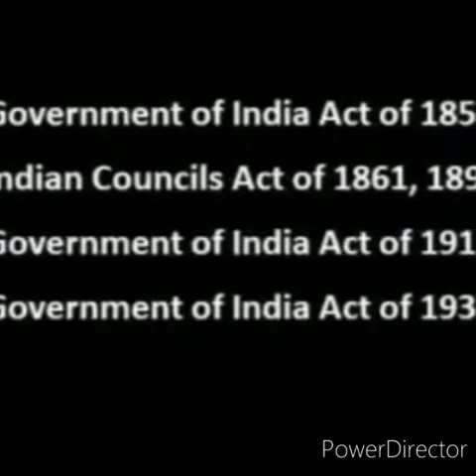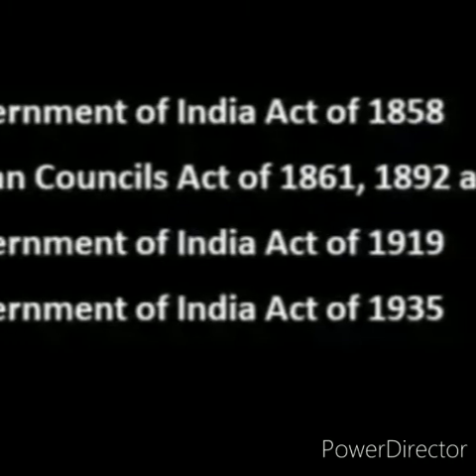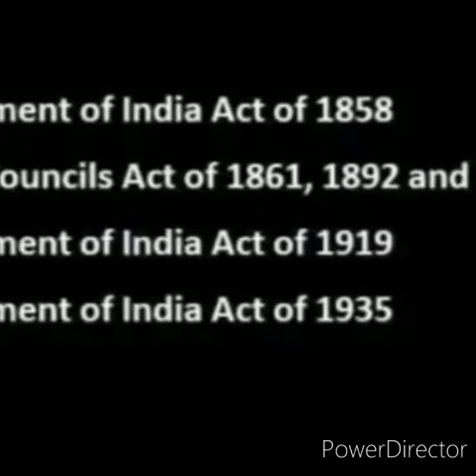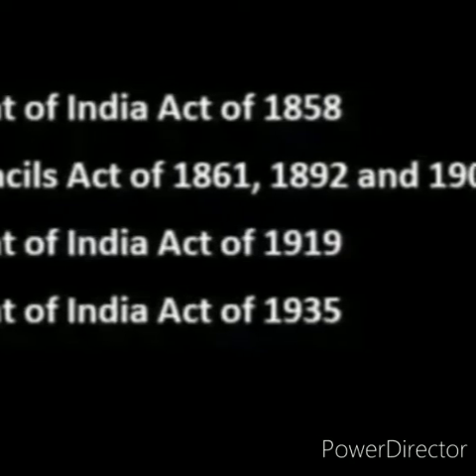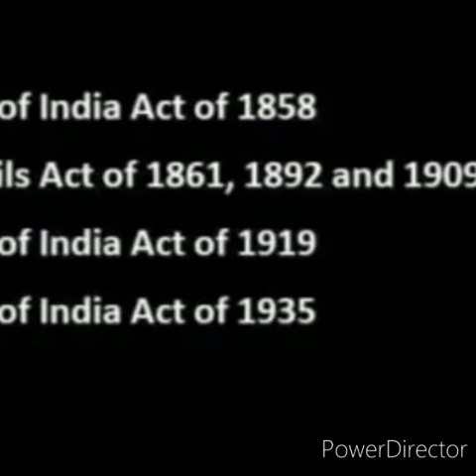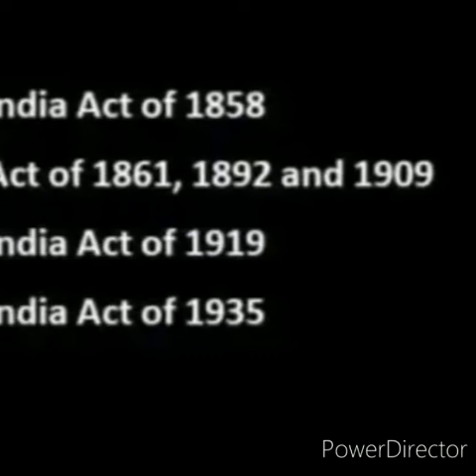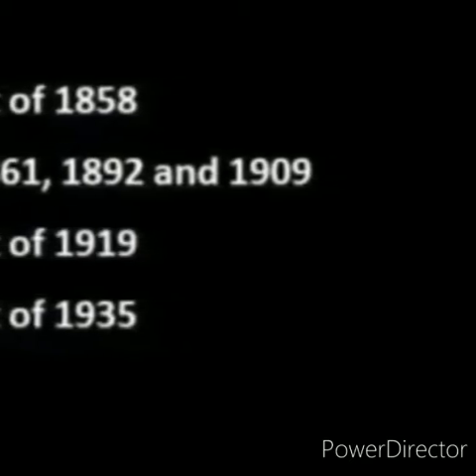The British Government Acts of 1858 to 1947. When India turned against the East India Company during the Sepoy Mutiny of 1857, due to corruption and not respecting Indians, the power of India was transferred from the East India Company to Queen Victoria. During this period, the Government of India Acts of 1858, 1861, 1892, 1909, 1919 and 1935 were started. These acts became historically important due to the improvements made during them.